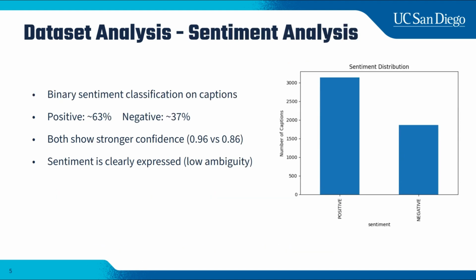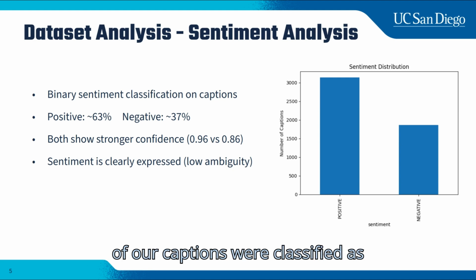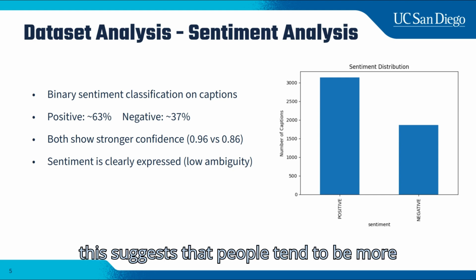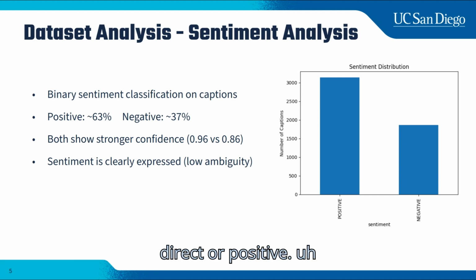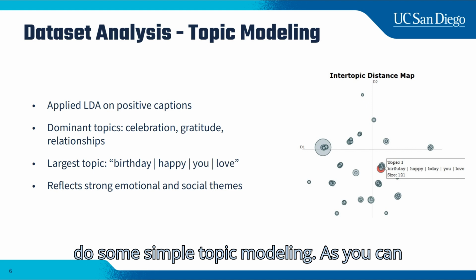Before we started, we performed a small sentiment analysis on our captions. As you can see here, about 33% of captions were classified as positive, and the rest are negative. This suggests that people tend to be more direct or positive when sharing on Instagram. We also did some simple topic modeling.